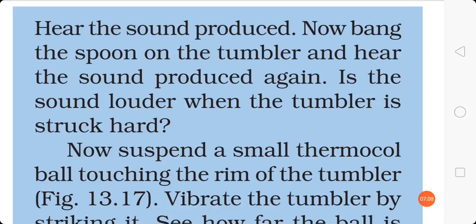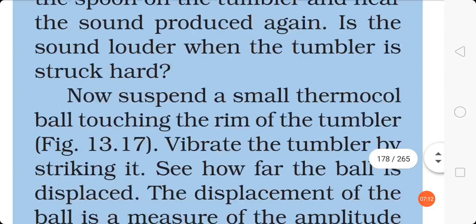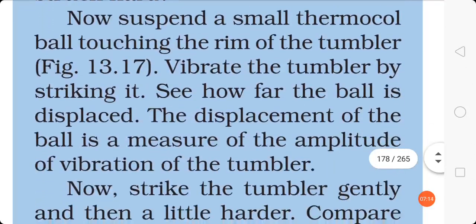Now suspend a small thermocol ball touching the rim of a tumbler and vibrate the tumbler by striking it. See how far the ball is displaced. The displacement of the ball is a measure of the amplitude of vibration of the tumbler. So what is amplitude? Amplitude is the displacement of an object by vibration, and that vibration is due to sound waves.